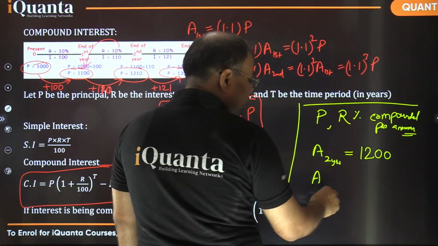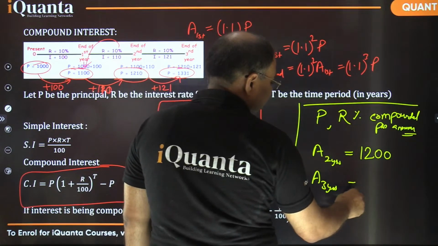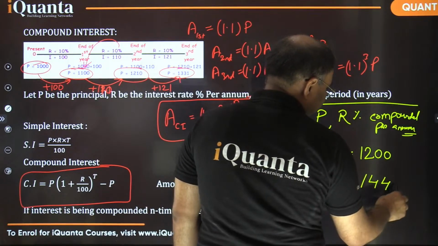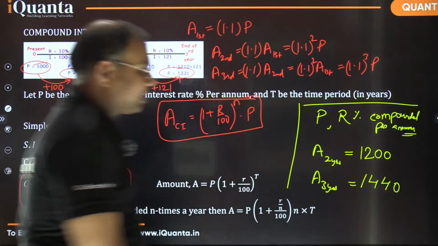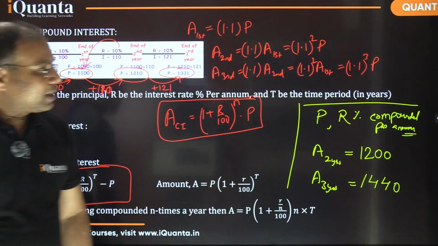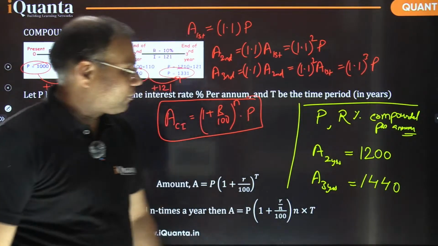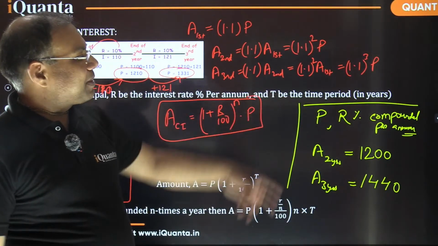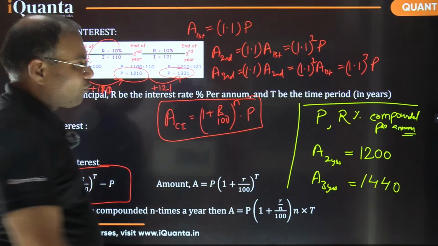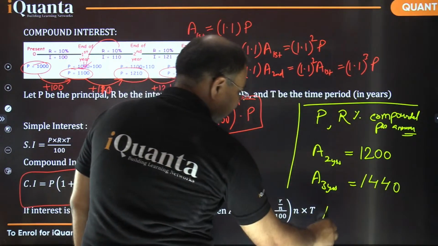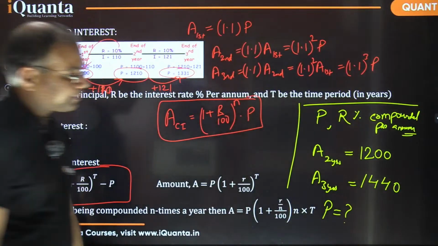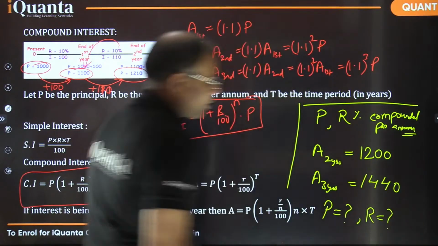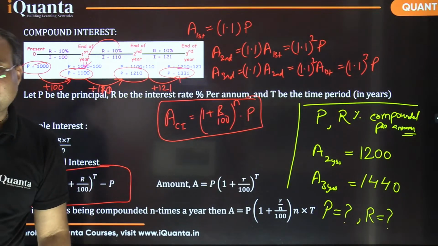And it continues to be deposited. So the amount after 3 years comes out to be 1440 rupees. So the question is, what was the original principal? Can you figure that out? And what is the rate of interest? Both things are to be calculated. Please calculate fast. Can you figure out the rate of interest here?